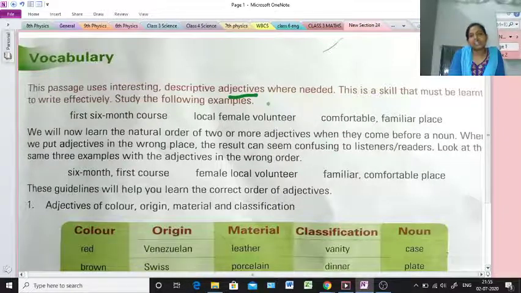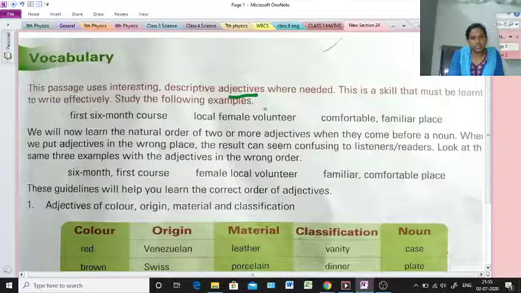The boy is smart. It expresses the quality of the boy that he is smart. So smart is an adjective. One horse and two peacocks. So one and two are adjectives because they describe number.